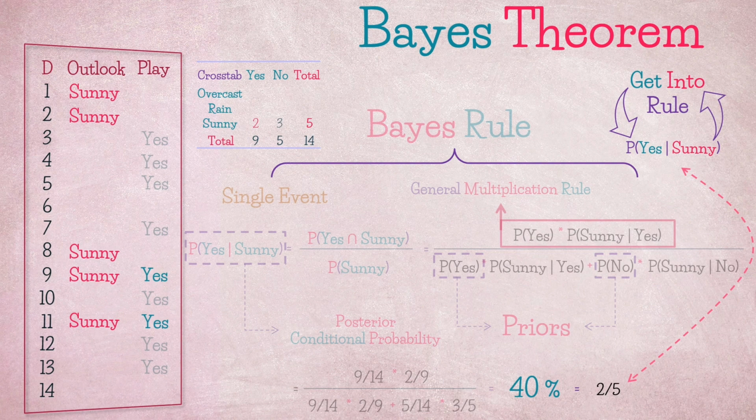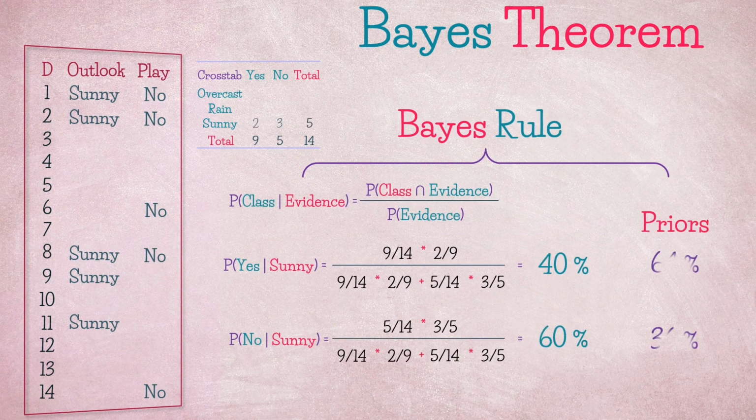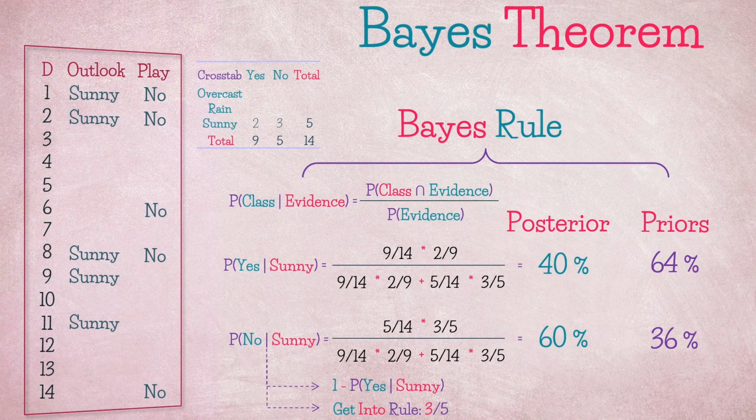For this categorical feature, it is basically the frequency of class, 2 play days, given evidence, 5 sunny days. If we do the same for class no, we get 60%. When compared to the prior, our initial guess of game status would have been a 64% probability that the game will be played and 36% probability that it will not. However, incorporating an additional piece of information, which is the weather condition sunny, we update our initial guess towards a higher no-play probability, which makes sense as sunny is mostly associated with no-play days. We can actually derive the probability of no given sunny either by the complement rule or the get into rule.